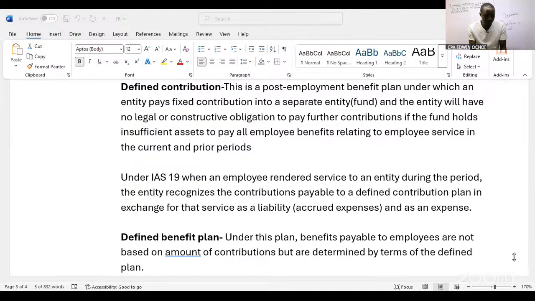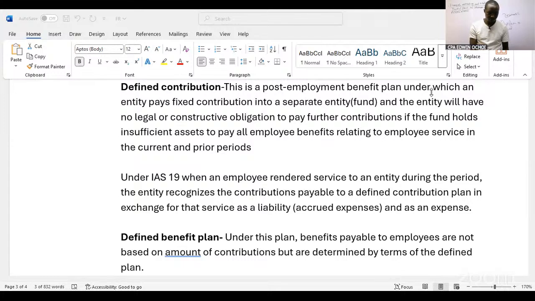So under IAS 19, when an employee renders service to an entity during the period, the entity recognizes the contributions payable to a defined contribution plan in exchange for that service as a liability, that is an accrued expense, and as an expense.